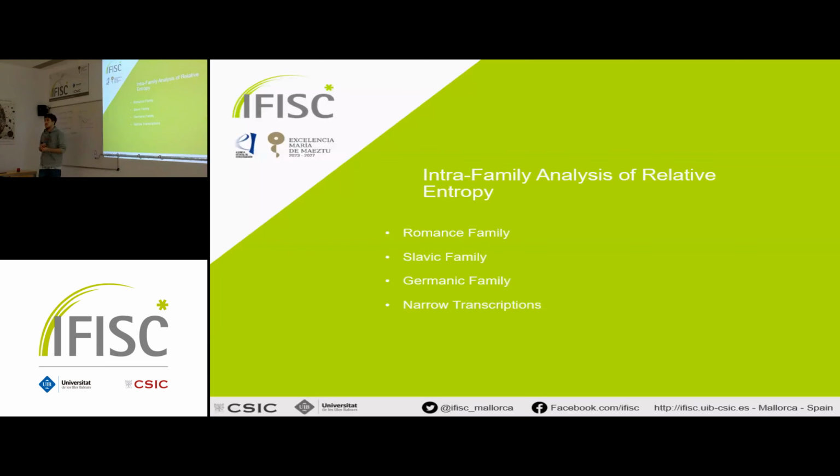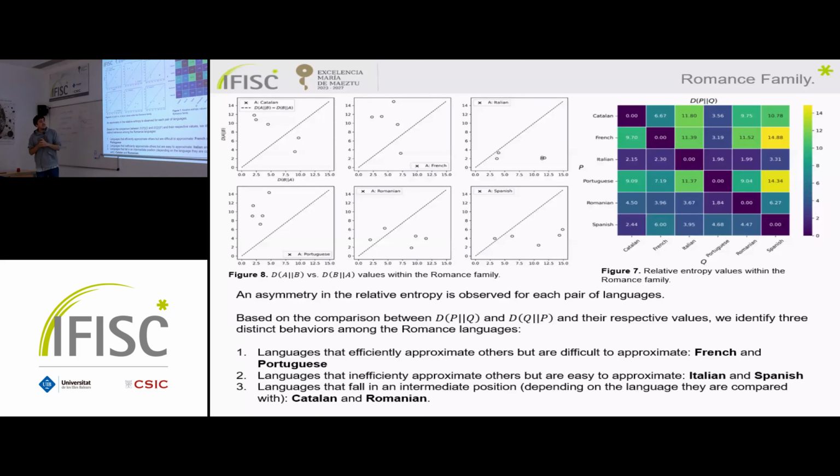And now we are going to compute the distance between languages with the relative entropy. For the case of the Romance family, when we calculate the relative entropy, we obtain this heat map, where the rows correspond to the real distribution and the columns to the test distribution. So, for example, we have the case of Italian with Portuguese. Portuguese is the real distribution, like the speaker, and Italian is the listener. We are trying to approximate Portuguese with the Italian distribution, and the value is 11.37.